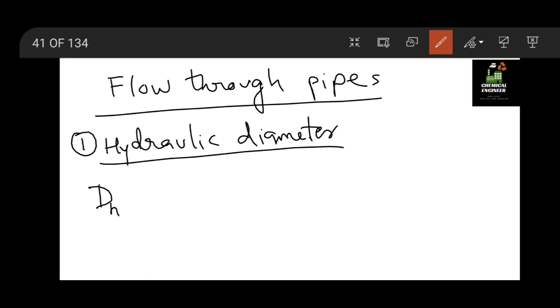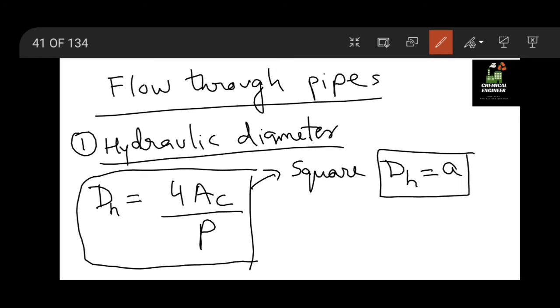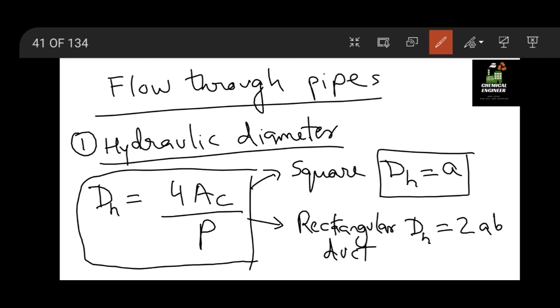To calculate it, we have the equation 4 into cross sectional area divided by wetted perimeter. You should remember directly that for a square pipe dh equals a, the length of one side. Similarly for a rectangular duct dh equals 2 times a into b divided by a plus b. Remember this hydraulic diameter relation directly.